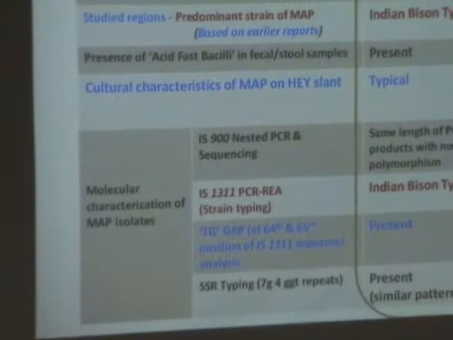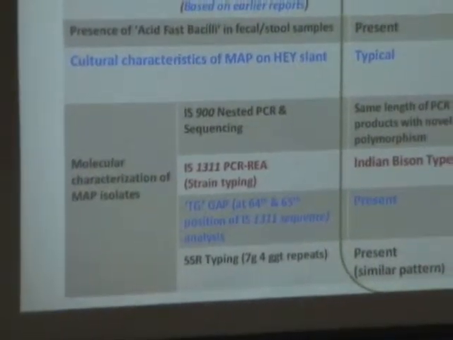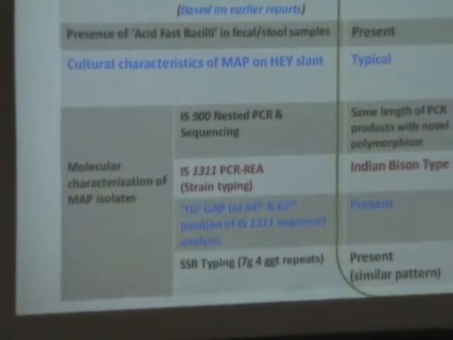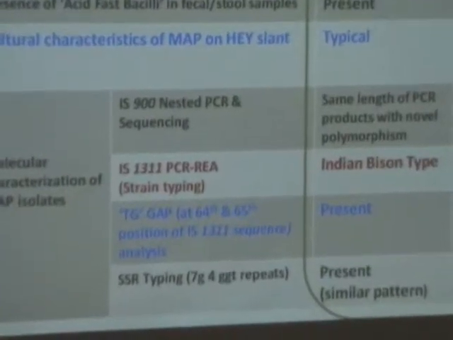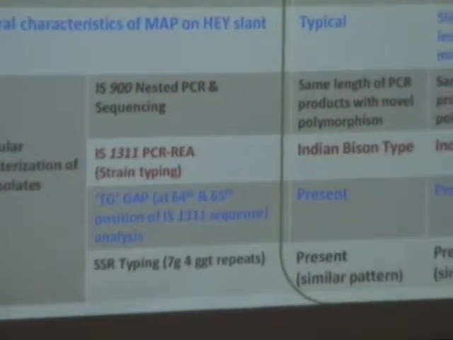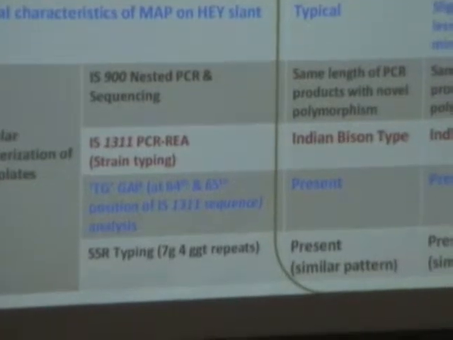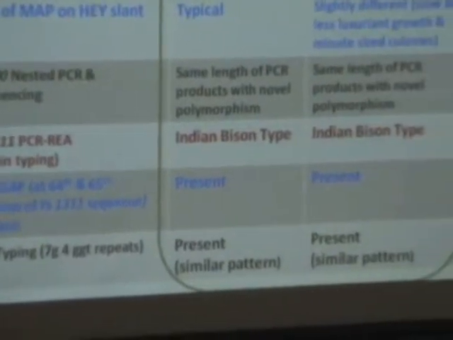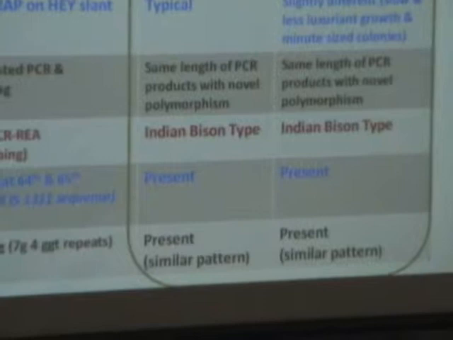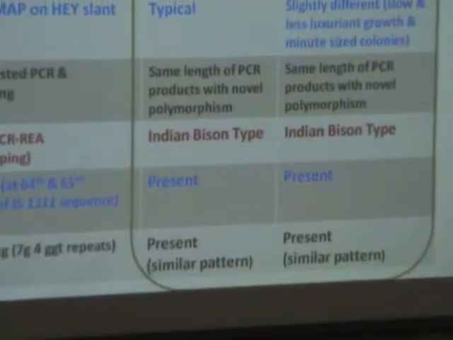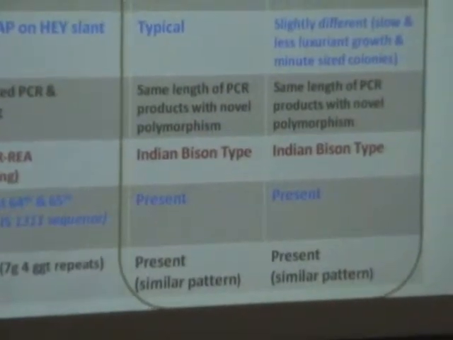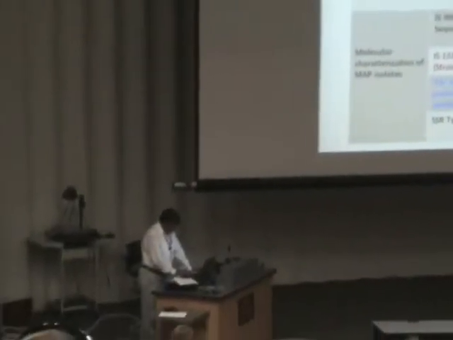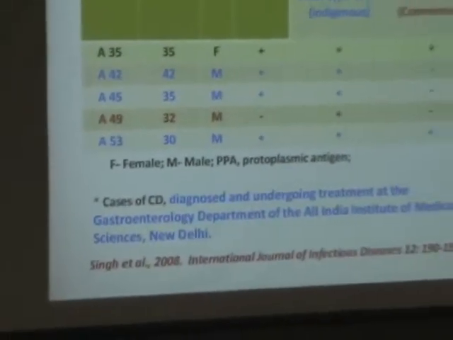With respect to IS 900 nested PCR and sequencing, I have told you that they are all the same in human and animal origin. On the basis of IS 1311 PCR-RE, again both types are coming as Indian bison type, the TG gap is present in both, and SSR typing is also similar. So based on these findings, we can say that there is an association, and that there is crossing between the two. And this is something as part of my discussion.